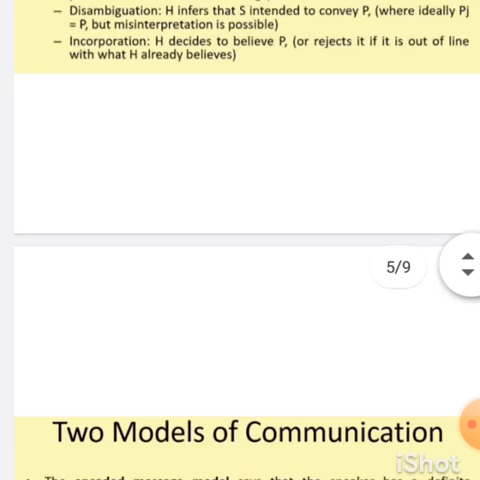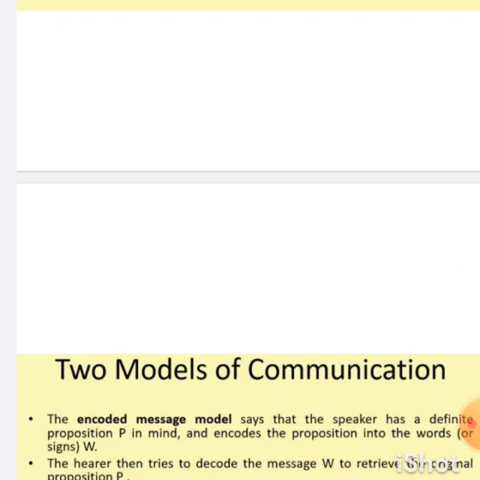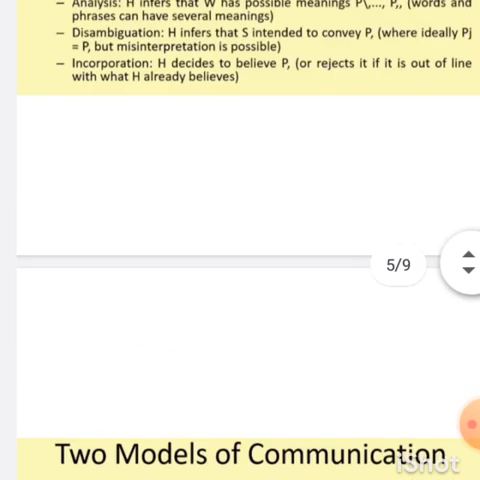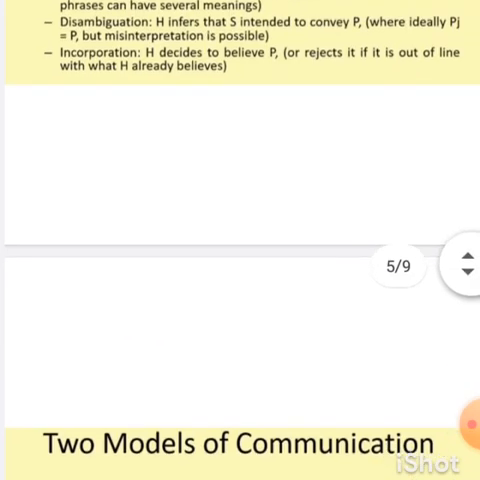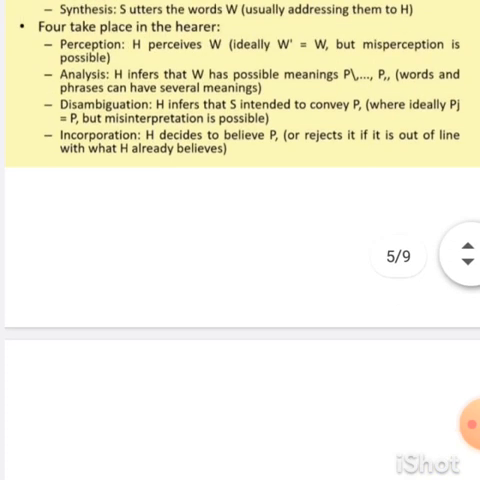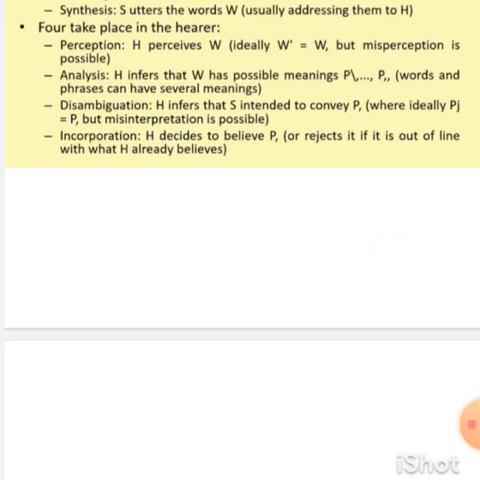Then on the hearer side, we have four components. First one is perception. Perception means the input. H is the hearer. The hearer receives some information from the sender, that is the speaker, which is W. Receiving means perception. It is receiving information from the speaker, that is W. And the second one is analysis.